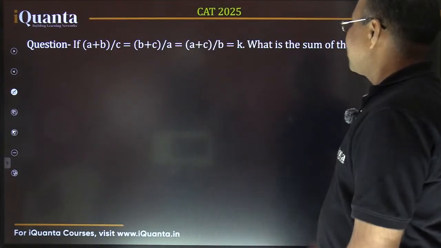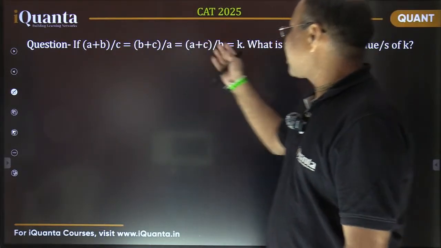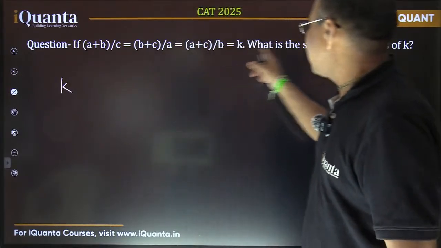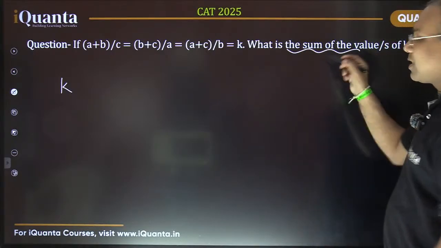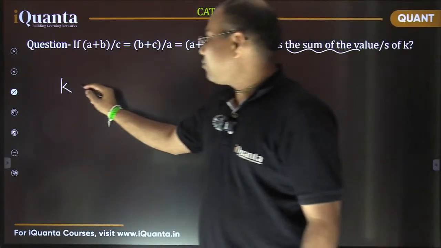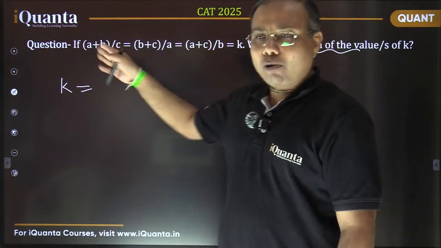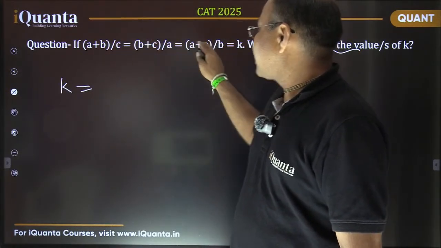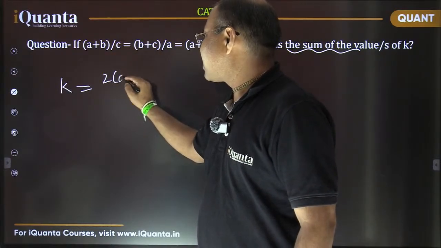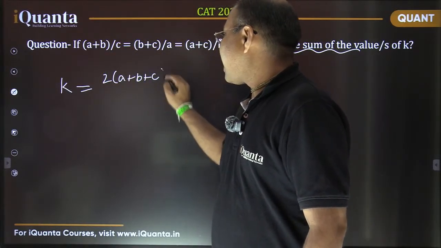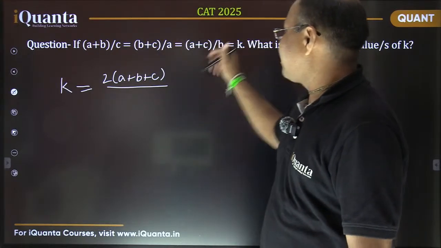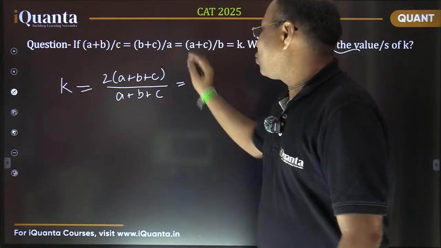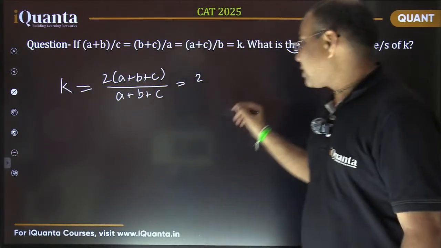See it here. These are 3 equal fractions, 3 equal ratios. Their value is given equal to k. We need to find the possible values of k, and their sum is the question. How can we find this value? We discussed this earlier. Just add all the numerators and denominators. It comes out to be 2 times (a plus b plus c), and in the denominator you will get c plus a plus b, that is simply a plus b plus c. So this would be equal to 2 if a plus b plus c is not equal to 0.